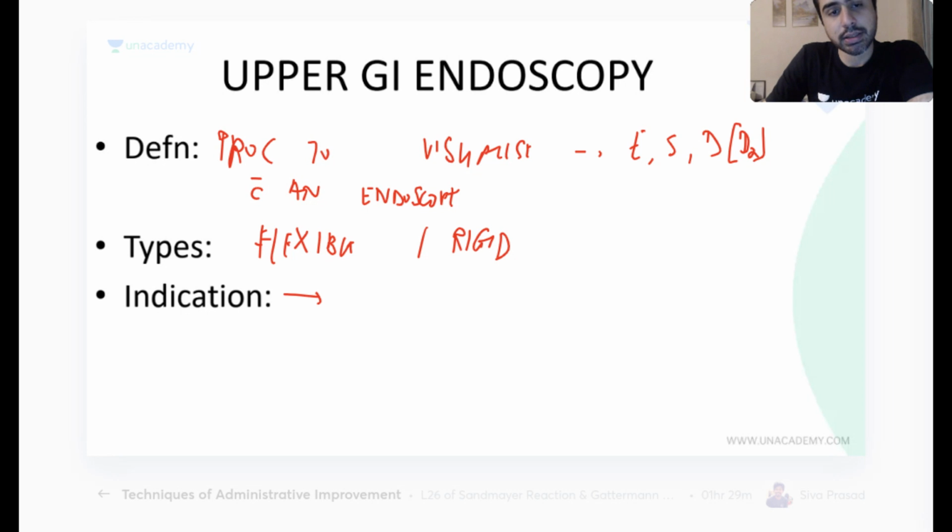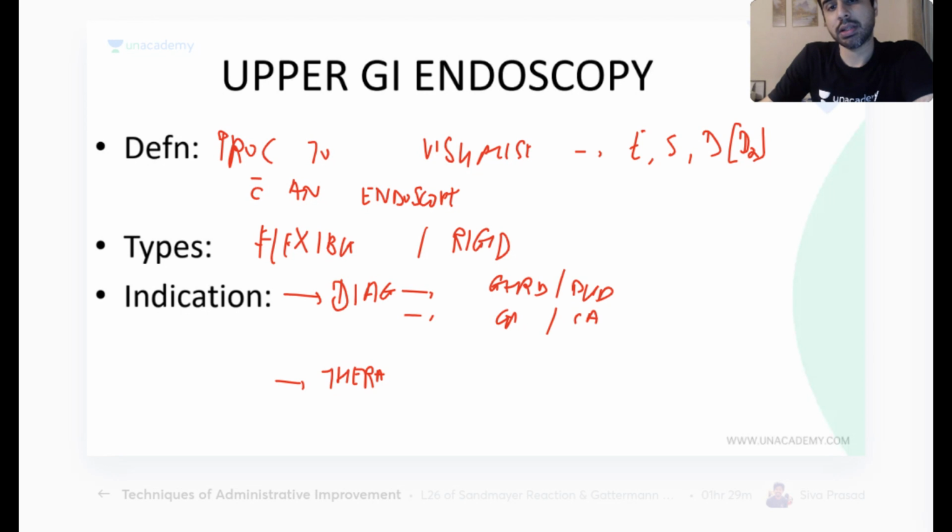What are the indications? Now this you cannot do as congenital and acquired. This you will do as diagnostic indications and therapeutic indications. Even when you do bronchoscopy, it will be done the same way. For diagnostic indications, you just think of disorders in the esophagus, stomach, and duodenum, and you just start writing them, like GERD, peptic ulcer disease, cancer esophagus, cancer stomach, esophageal varices, whatever you know, you can write over here for diagnosis.